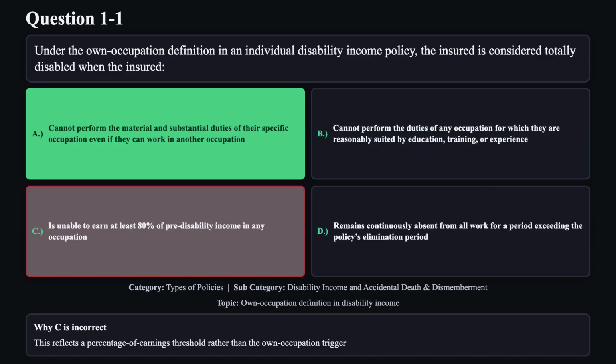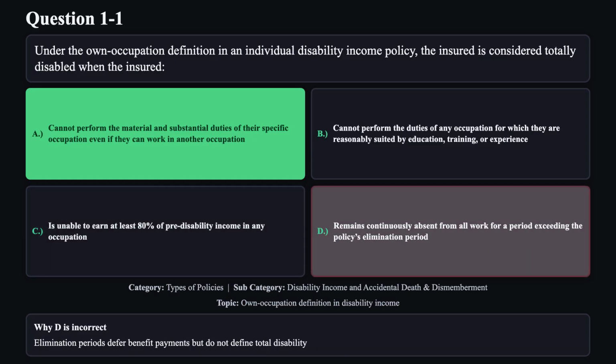Reason C is not correct. This reflects a percentage of earnings threshold rather than the own occupation trigger. Reason D is not correct. Elimination periods defer benefit payments but do not define total disability.